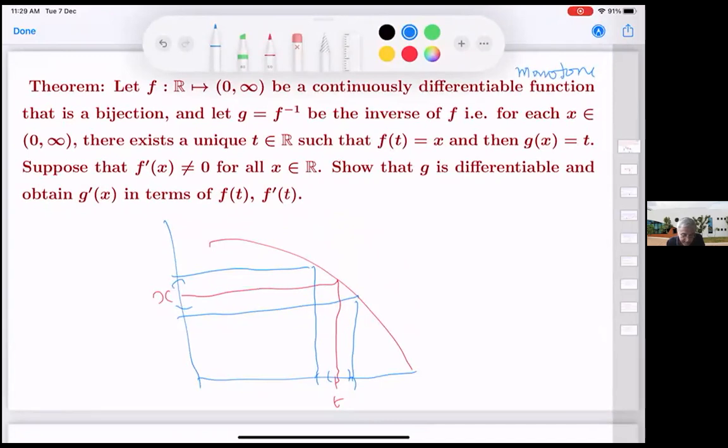If it is not monotone, what will that mean? That there will exist, let's say, 3 points A, B, C such that FA is less than FB, FC is also less than FB, and A less than B less than C. So either this one or the opposite kind, where A less than B less than C is there but the inequalities reverse. If it is not monotone, somewhere it has to go up and come down, or somewhere it has to go down and come up. One of these two possibilities is non-monotone.